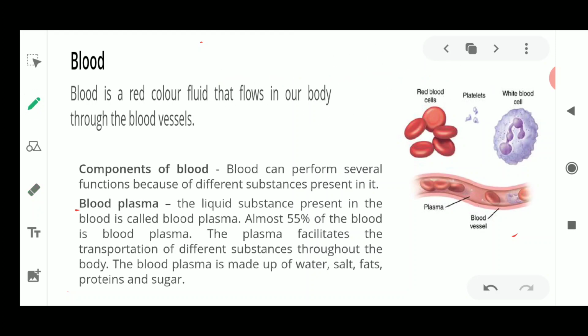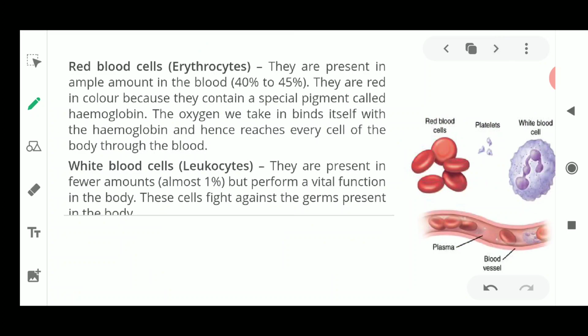Okay, now we move on to the next component of the blood, that is the RBCs, also known as red blood cells, and another name is erythrocytes. So erythrocytes, RBCs, or red blood cells, all are the same thing. Now why is it called red blood cells?